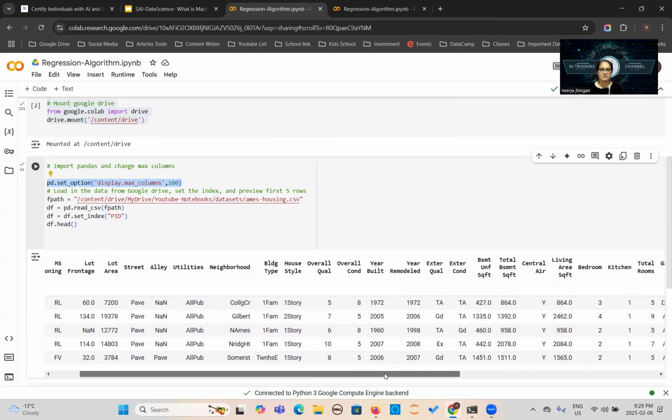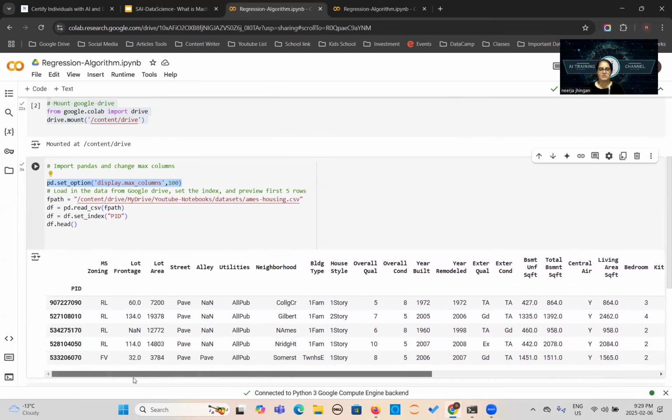So I'm saying maybe my dataset has more than 100 columns, but I'm asking it to show me only up to 100 columns. Then we are just setting the path of the file. This path will be different at your end. When you download the dataset, you need to set the path. If you are working on Google Colab, you need to set the path this way, but it will be your address, not mine, because my address is different. Then you will call pandas dot read underscore CSV.